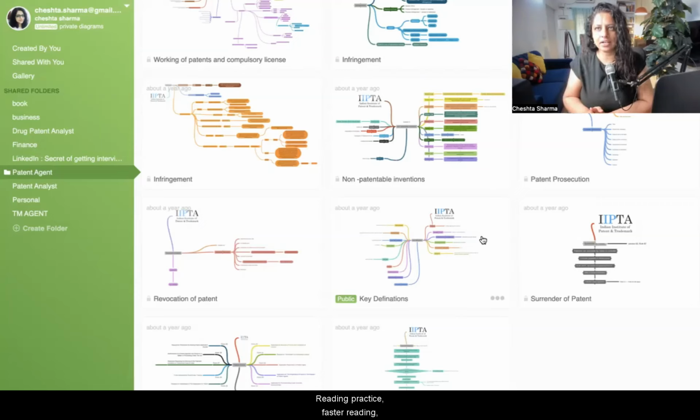Reading practice, faster reading, scanning, how to answer quickly, all this will be covered apart from the technical curriculum. Technical curriculum, I will say, is like 50%, and 50% is your basic skills of reading, writing, interpretation, and your mindset. Mindset is how you have to stay positive, how you have to have a focus hour of study, and it's not that you have to study every day. We are doing classes on the weekend. Friday, in the week, if you have time, you can study. But if you have the weekend, you can study.